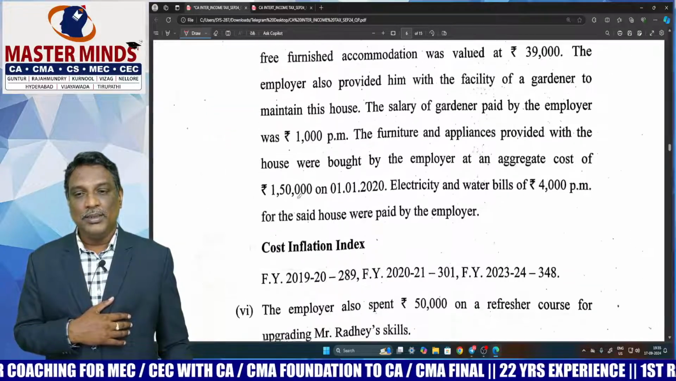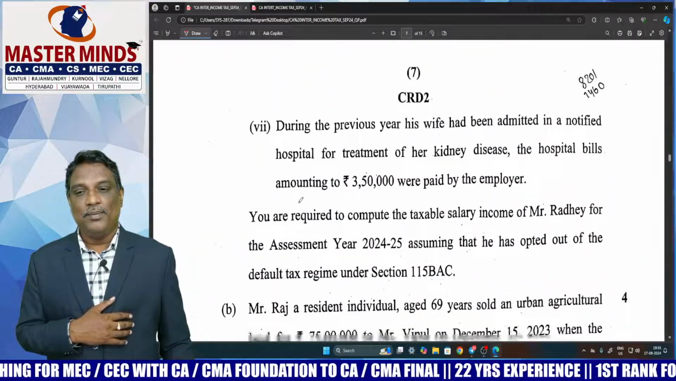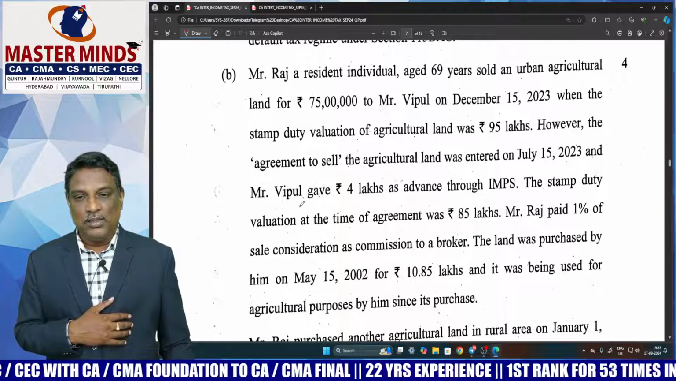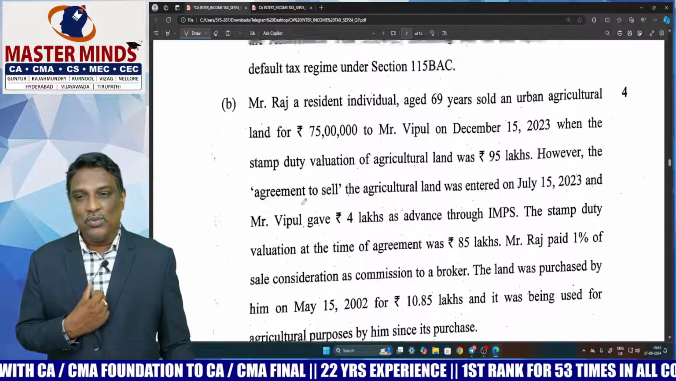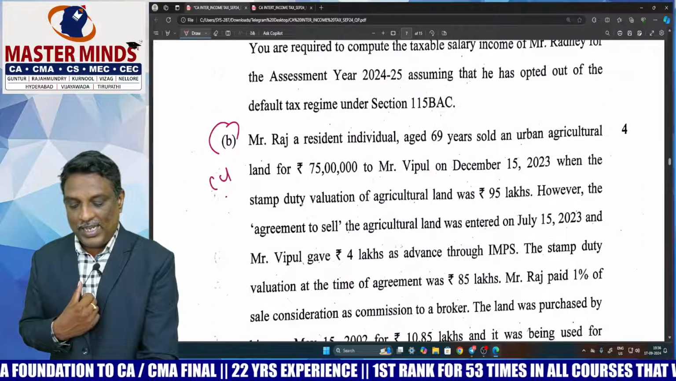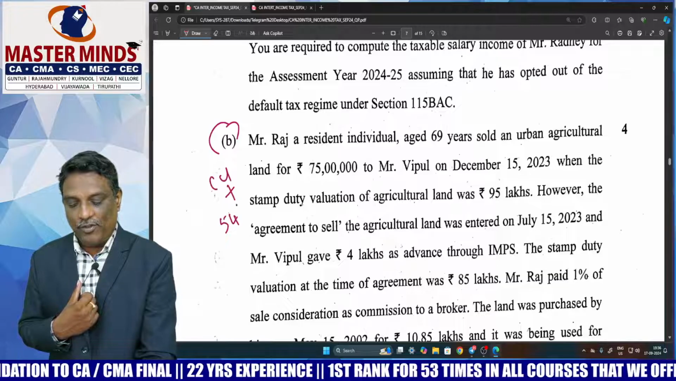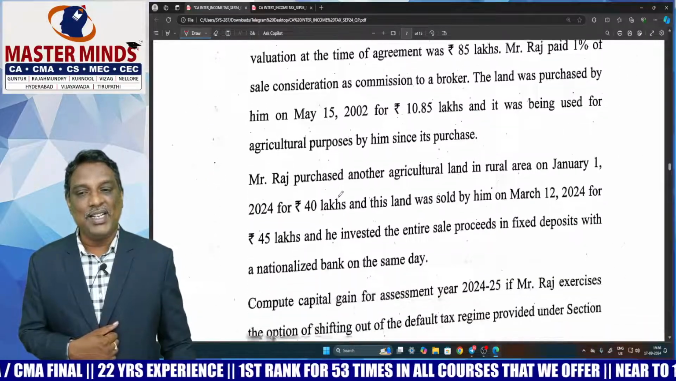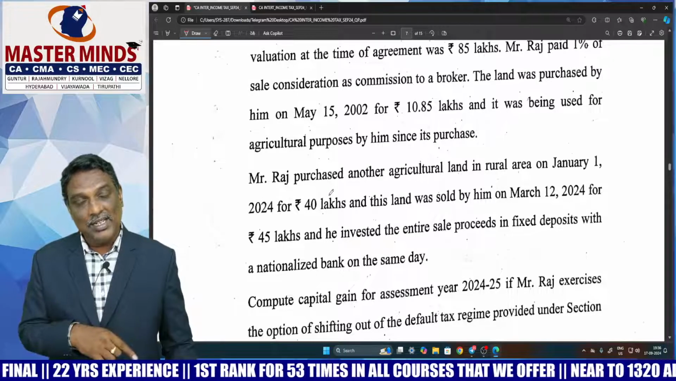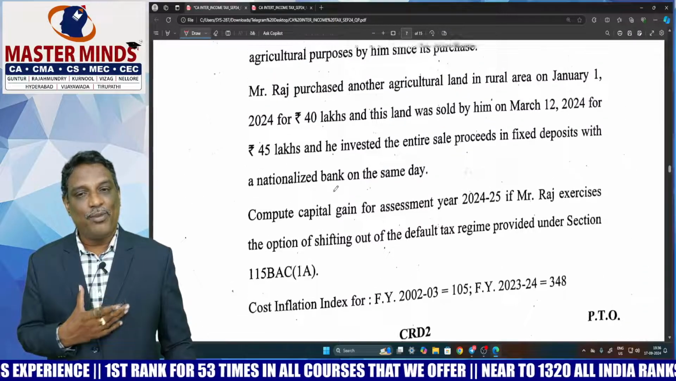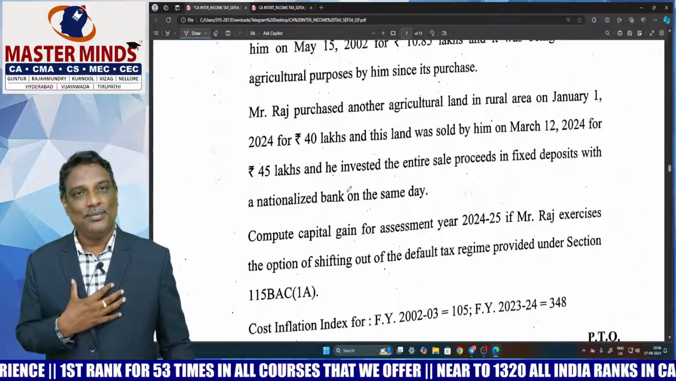Okay. Next one is the problem relating to capital gain. Capital gain with exemption under section 54B: sale of agricultural land and reinvestment in another agricultural land. So many problems like this are there in our material.